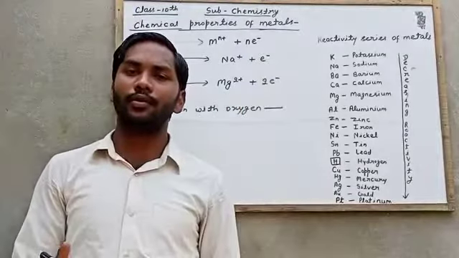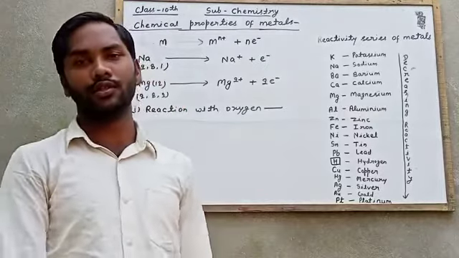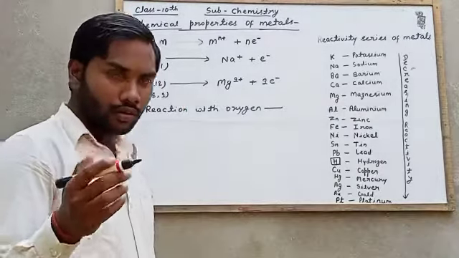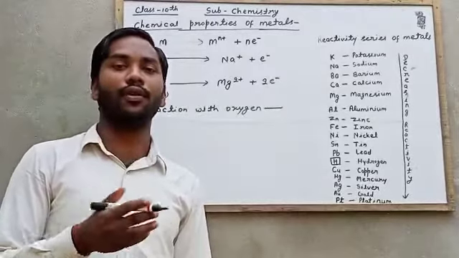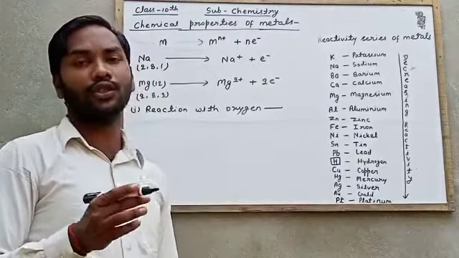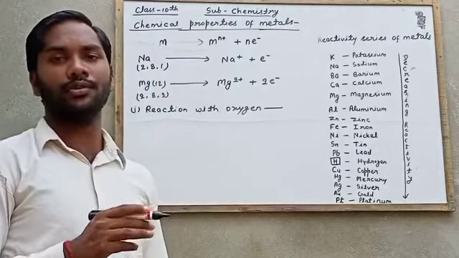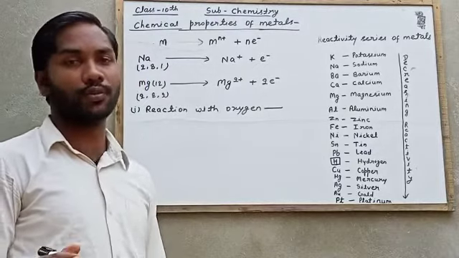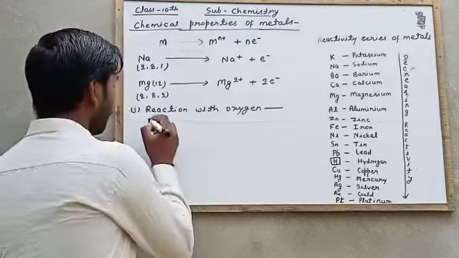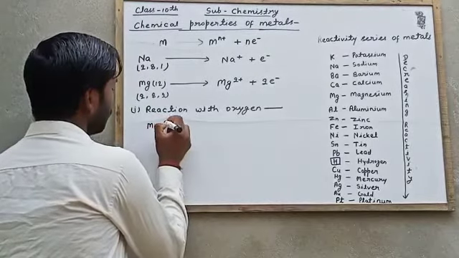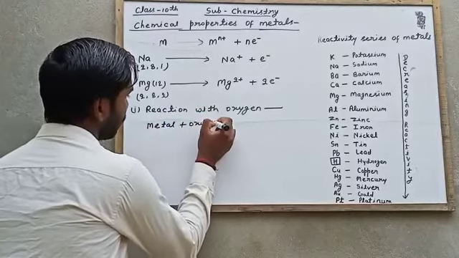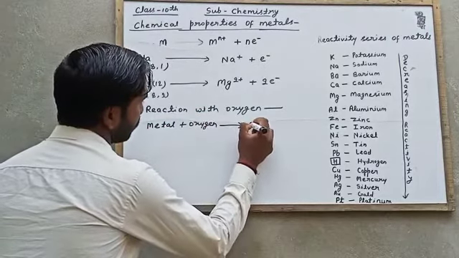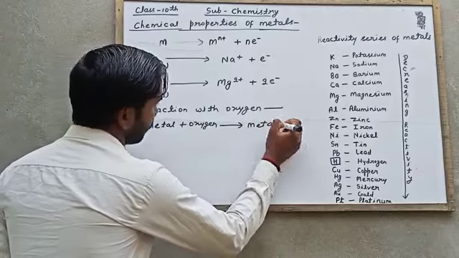What is the reaction of metal with oxygen? Metals react with oxygen and form their oxide. Almost all metals react with oxygen to form their oxide. So we can say metal plus oxygen gives metal oxide.